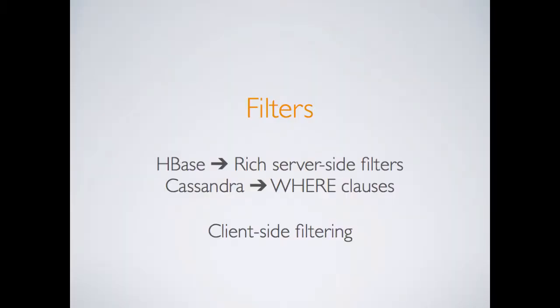In Cassandra, we can do a lot of the common filters on things like qualifier names or timestamp ranges with where clauses, but it's not as flexible. So in this case, we've just done all the filtering we can't do on the server on the client. We just warn the client that they're doing something that might be kind of expensive. We're looking into ways to do this on the server in Cassandra. It'll really just depend on whether we have applications in production using it.